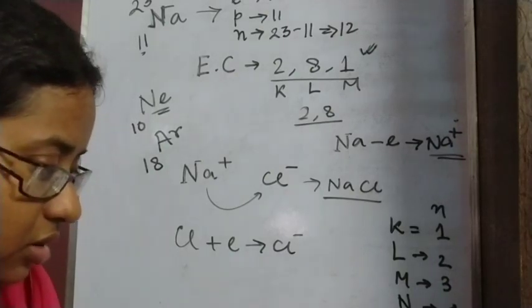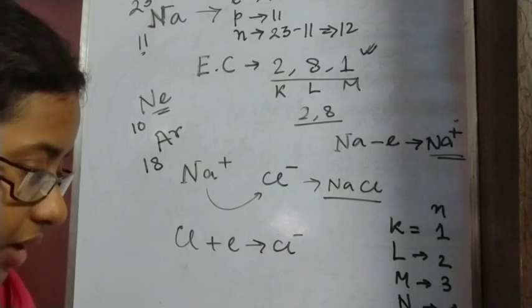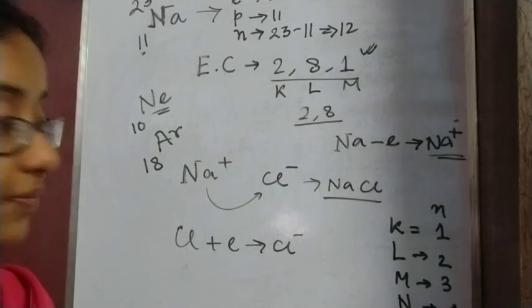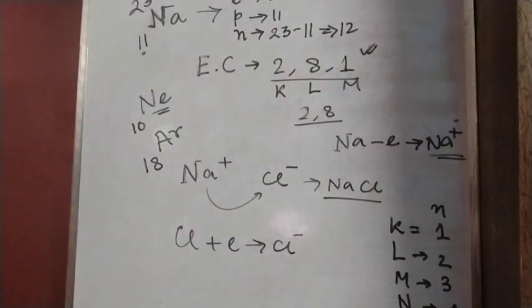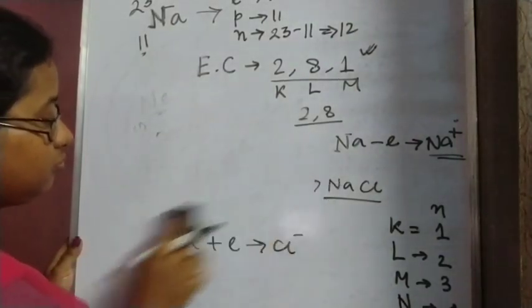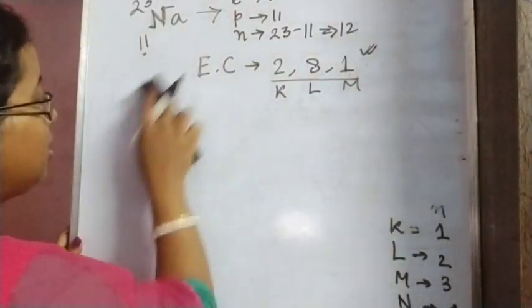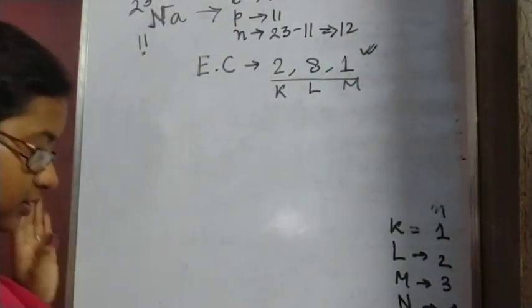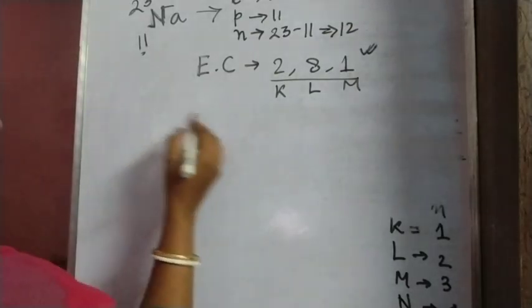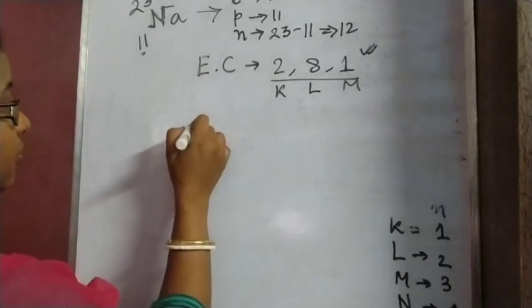Okay, so this was the structure of atom. We have isotopes, which we have discussed already. Suppose we take an example, hydrogen.